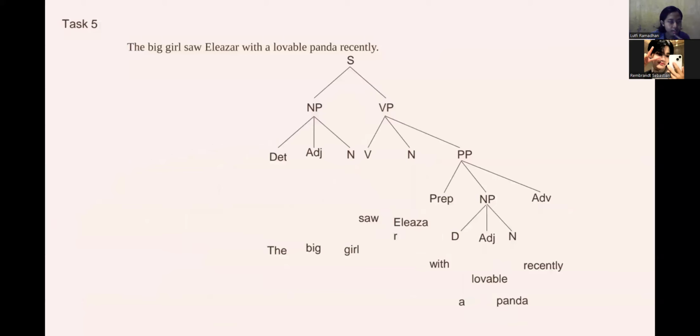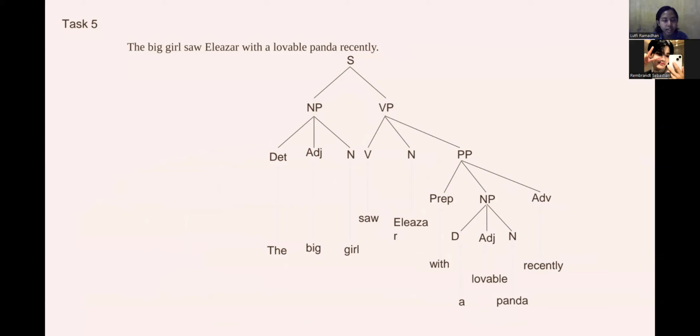The last is: the big girl saw Eleazar with a lovable panda recently. The general structure of this sentence is classified as a declarative sentence with the structure sentence, noun phrase, verb phrase.